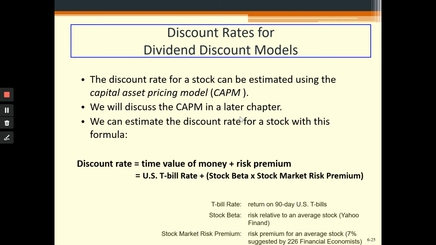You need an extra return on that, which is called risk premium. So the risk-free rate you will get by getting the US T-bills, which is 30 days T-bills, and then you need to add into that the risk premium. The risk premium you will get by multiplying the stock beta.